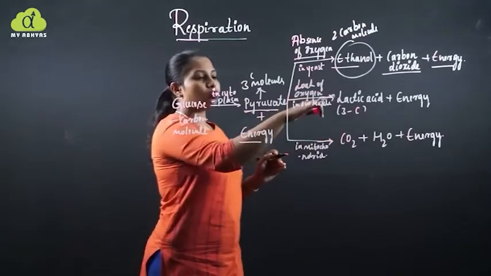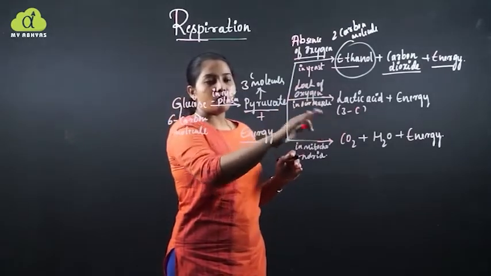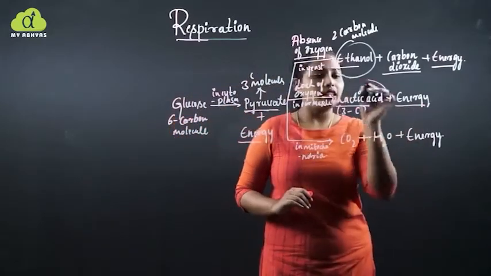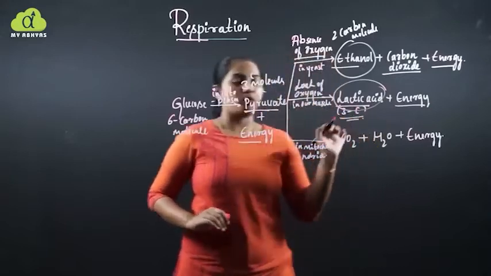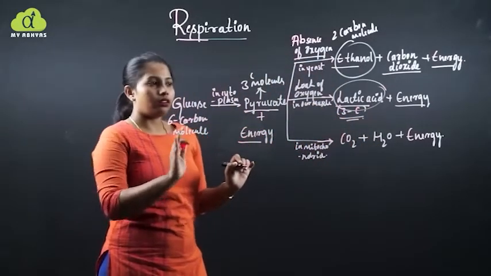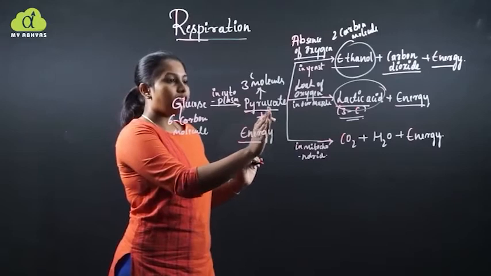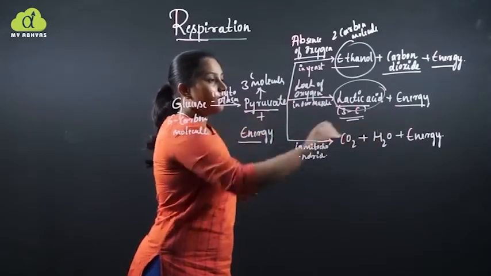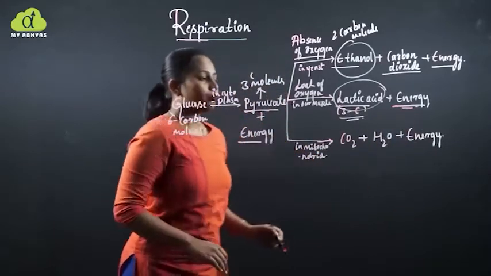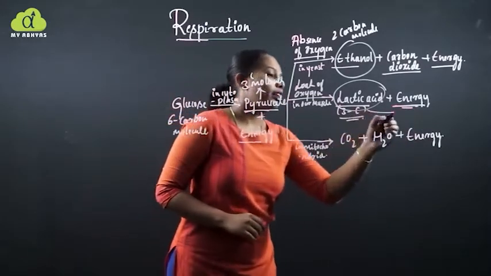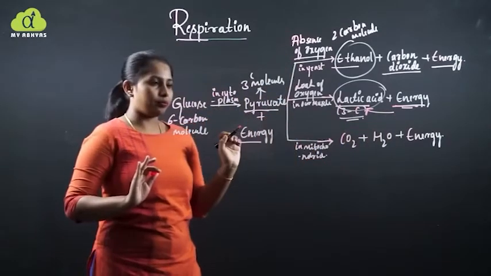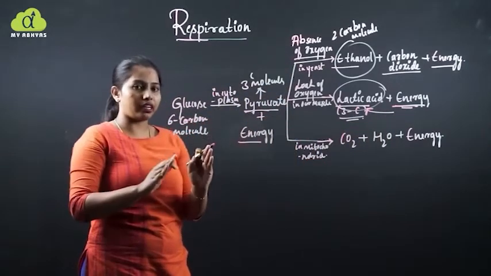So pyruvate is converted into lactic acid and energy. This lactic acid contains 3 carbon molecules. Is it clear? In the second step, pyruvate is converted into lactic acid and energy. This lactic acid and energy get accumulated. This is what happens in the second step.